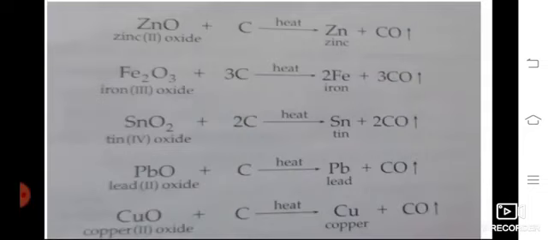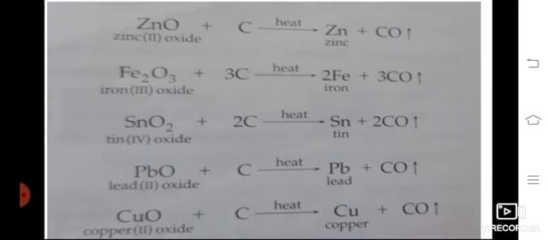Zinc oxide reacts with carbon in the presence of heat, that is, burning takes place. We get zinc and CO. The upper arrow mark shows carbon monoxide comes out as a gas. In the same manner, iron 3 oxide, Fe2O3, is reduced to iron and 3CO comes out. Tin 4 oxide gives tin and 2CO.